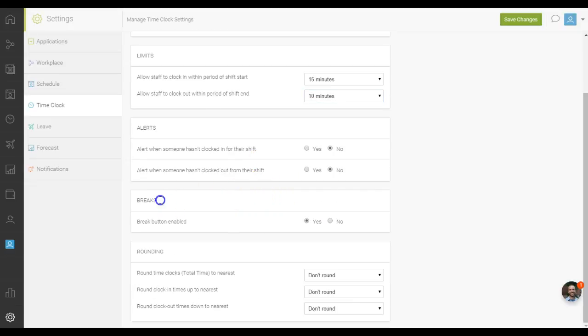Breaks. Enable Break button. This will allow your staff to record when they take their break times. Rounding.